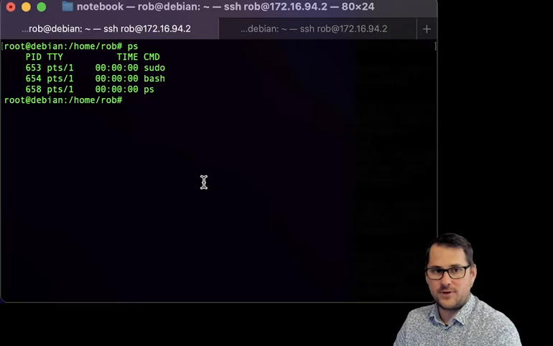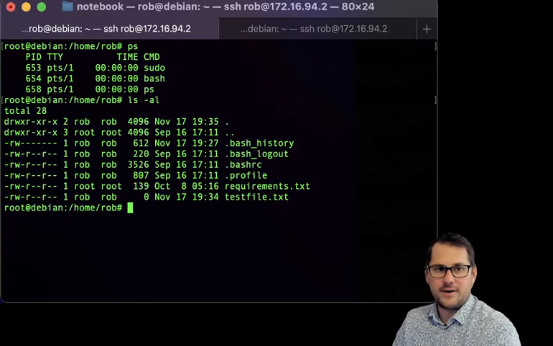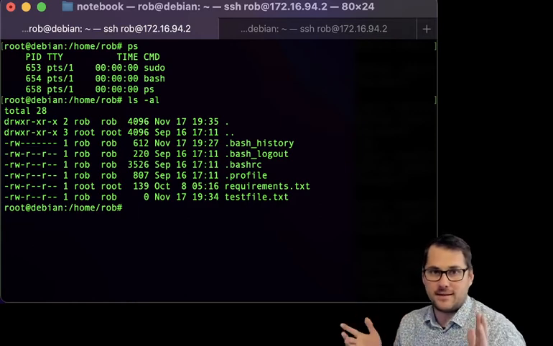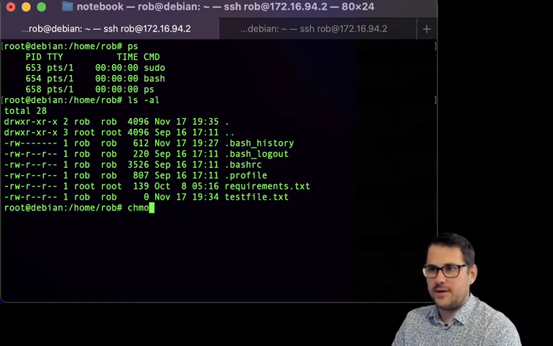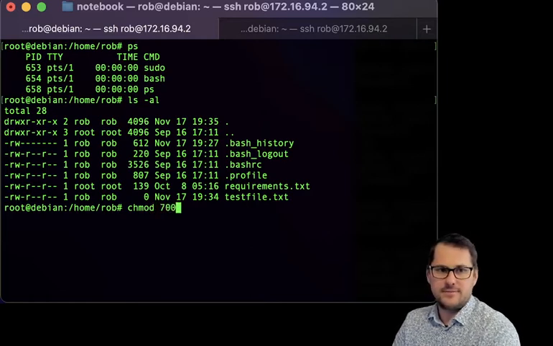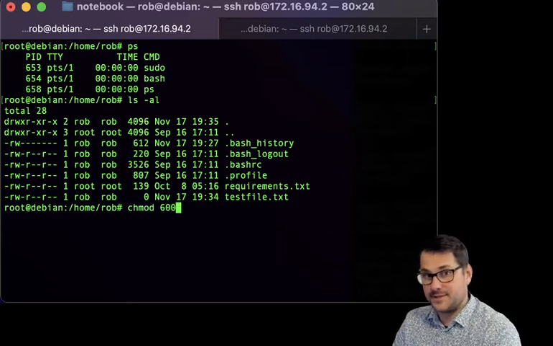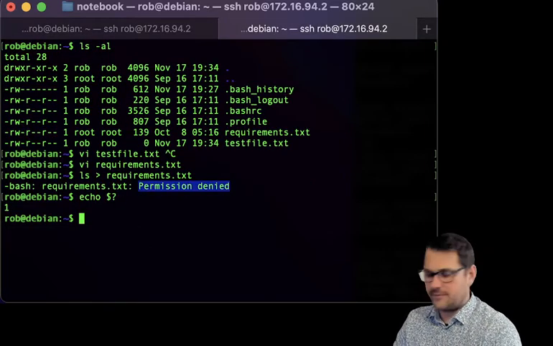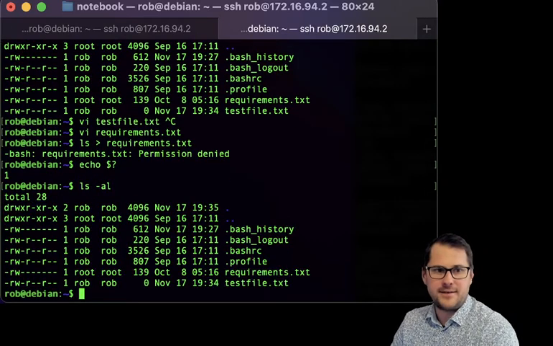I'm in my home folder. I can look at all the files, and since I am root, and root is the administrative user, it can do anything. chmod, I'm going to say 700 on, that's got execute. Let's say 600. 600 does not execute on requirements.txt. And over here, it should be reflected immediately. Right here. Yep, good.